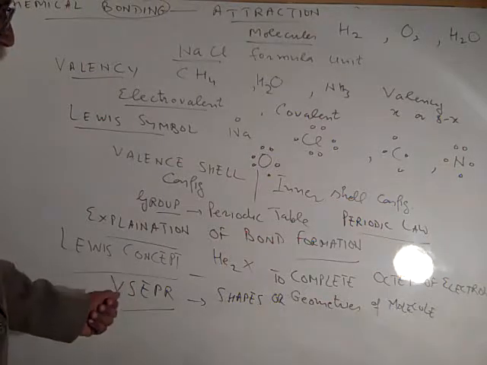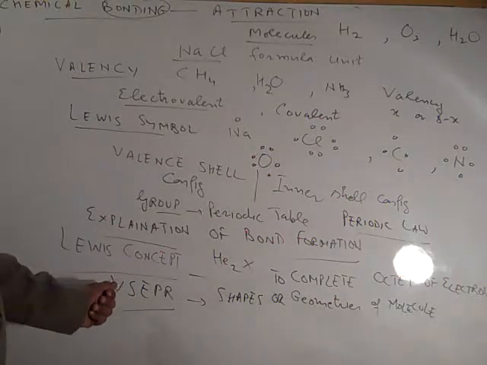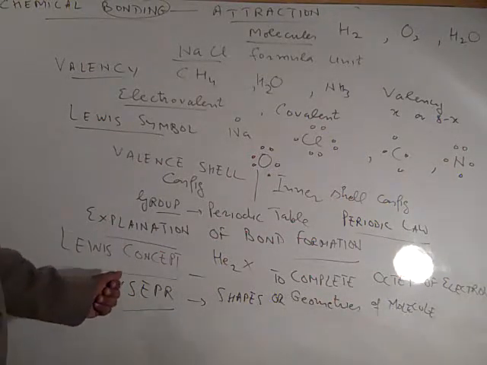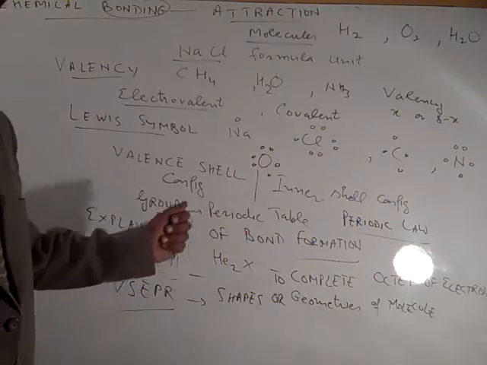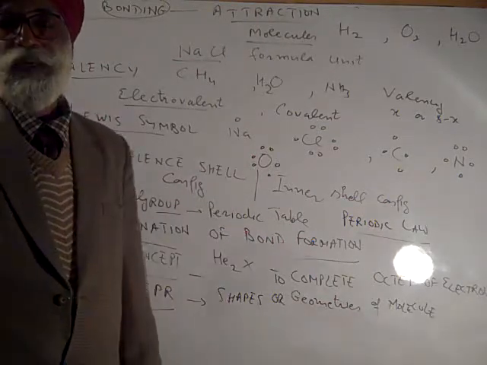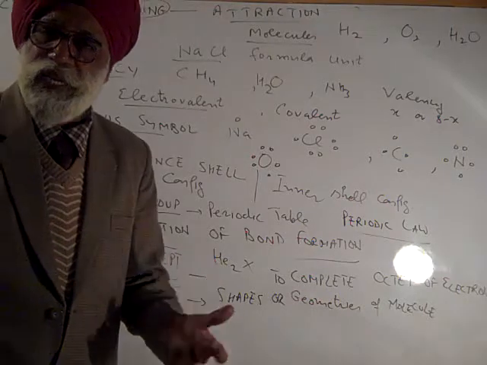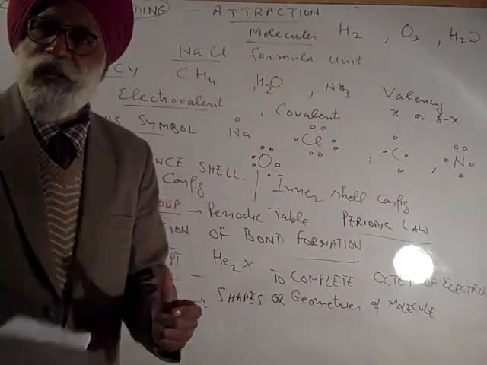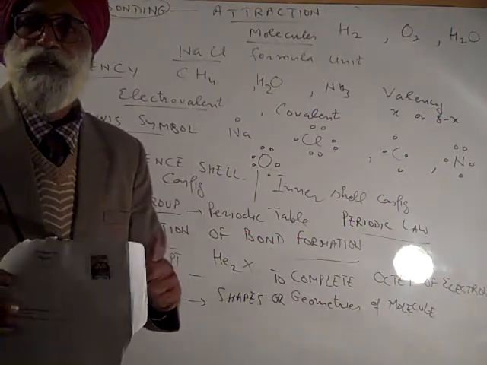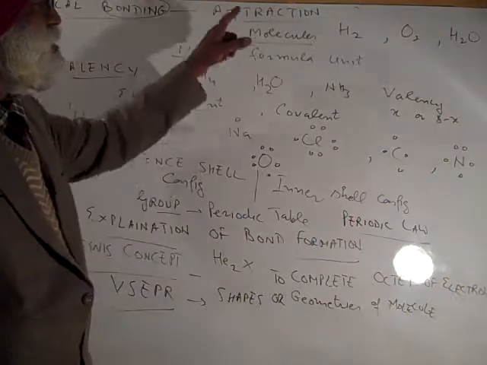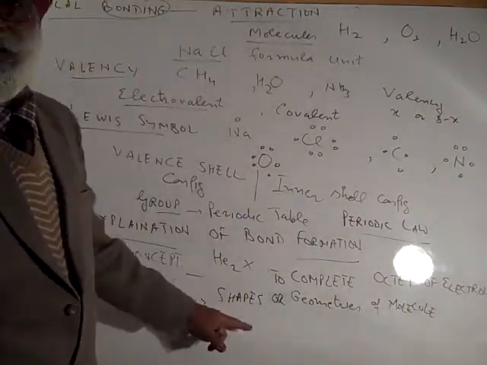What does it indicate? Pairing up of electron in the valence shell around central atom in molecule. Naturally electron pairs will be repelling each other, repelling one another. Naturally whenever repulsion is there, what's our aim? To maximize attraction, to minimize repulsion.